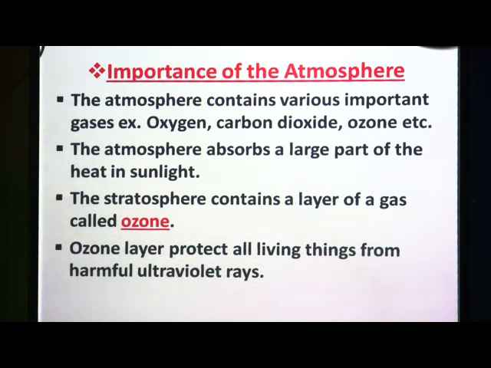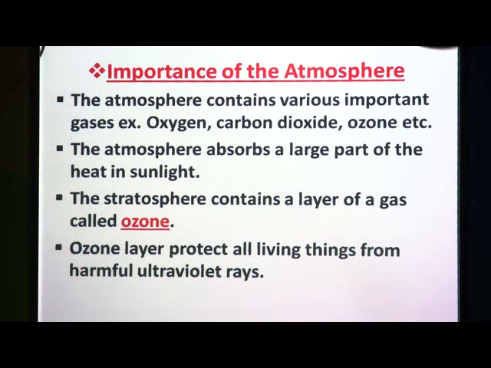And the atmosphere absorbs a large part of the heat in sunlight. As we know that heat of the sun is very high, and if that sunlight falls directly on the human body or on the earth's surface, it causes various diseases. So, the atmosphere absorbs a large part of the heat in sunlight and prevents the earth from getting overheated.